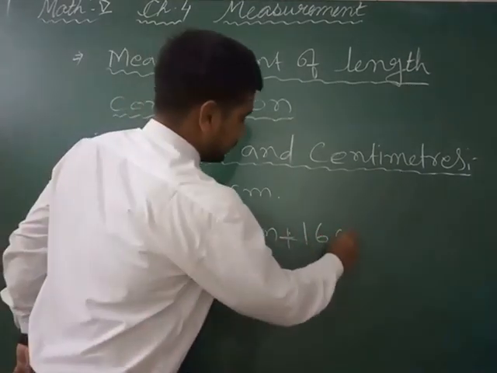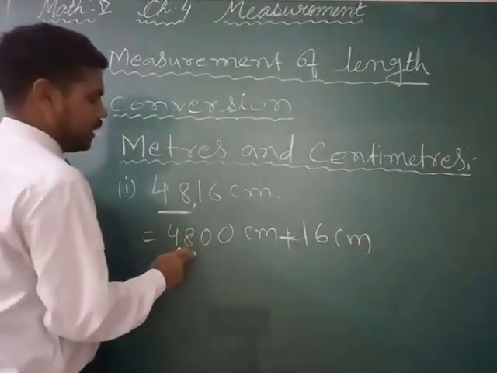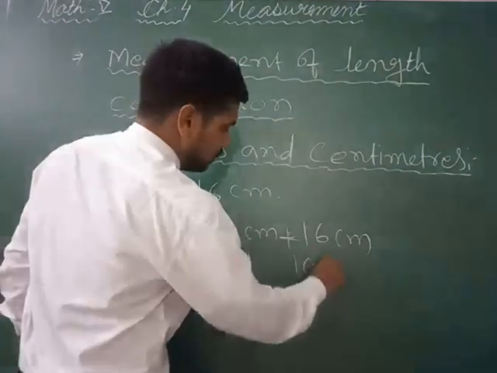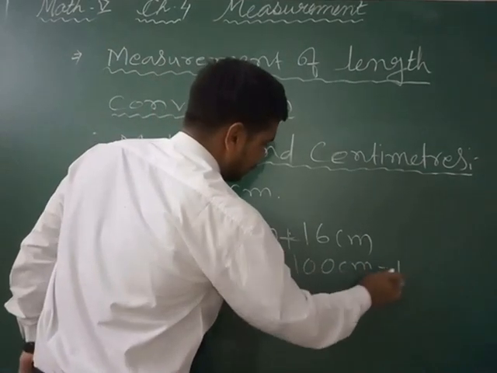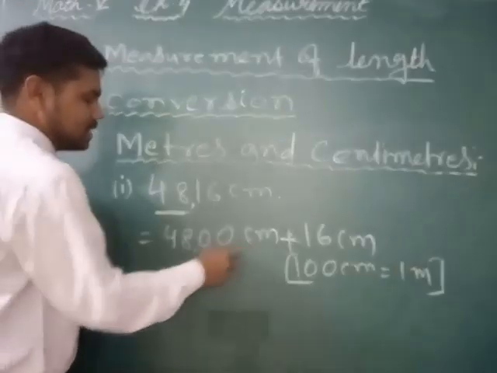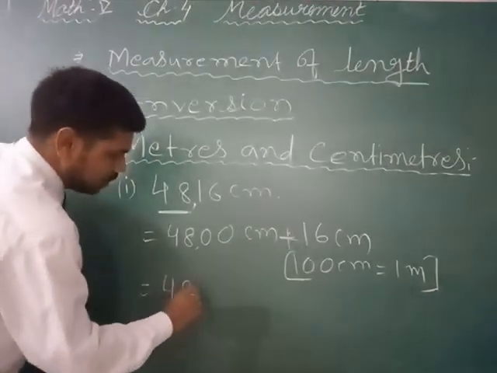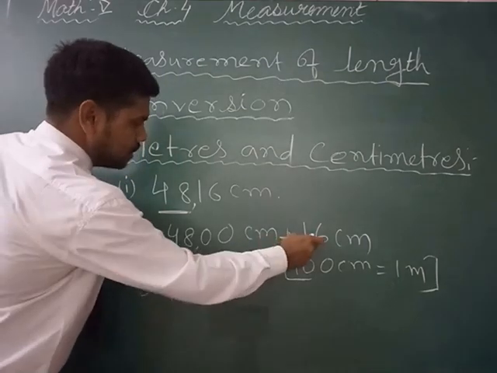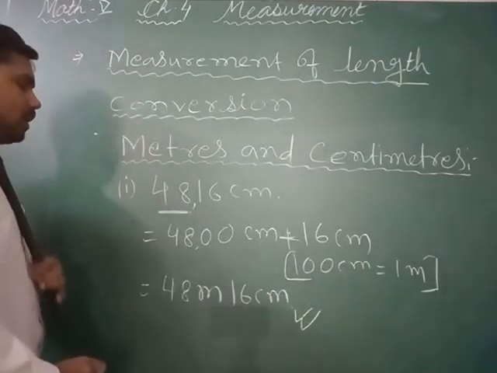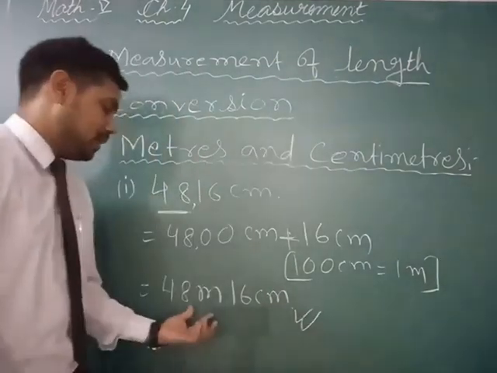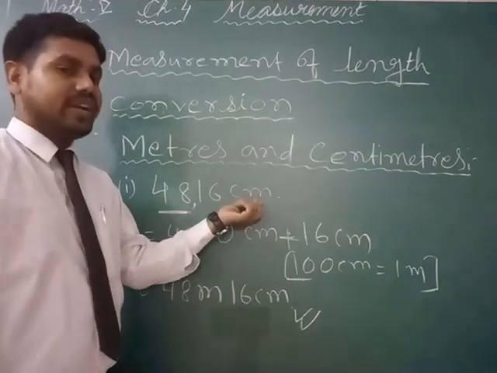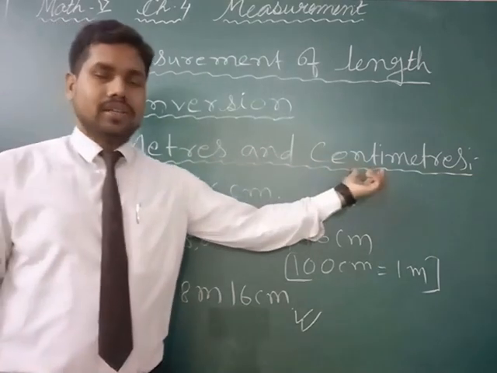So 16 centimeter. So 4800 centimeter means how much meter? Because we know 100 centimeter is equal to 1 meter. So 4800 centimeter will be 48 meter, and how much centimeter? 16 centimeter. So this will be the required answer: 48 meter and 16 centimeter. So this is how you can convert if it is given in centimeter, into meter and centimeter.